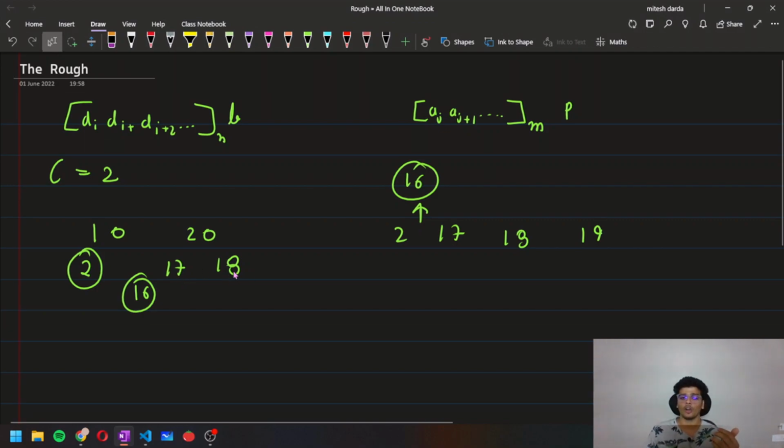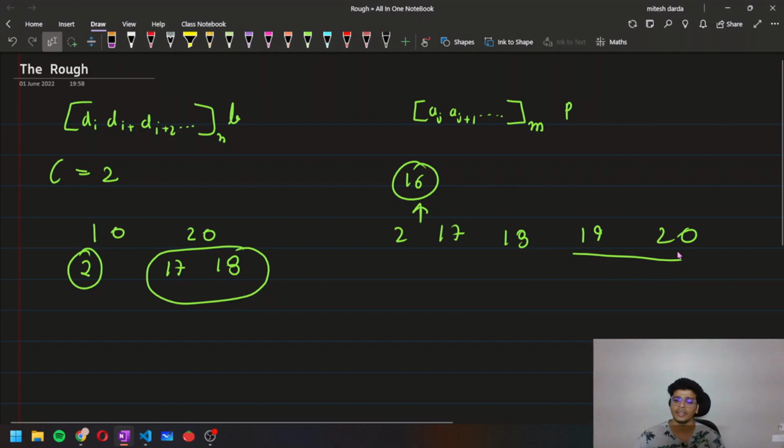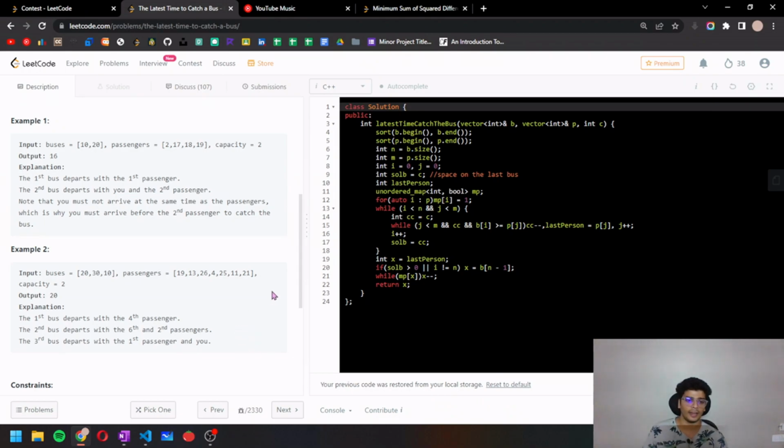Someone is also arriving at time 18, and also someone at time 19. If we try to arrive at time 20, then 17 and 18 are already aboard the bus, then 19 and 20, so 20 is us. So we cannot possibly board the bus. So we have to do this.